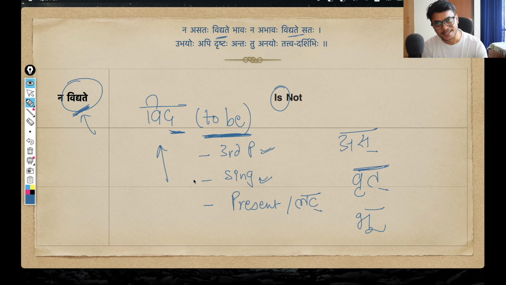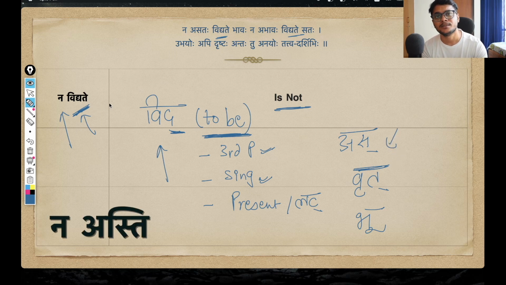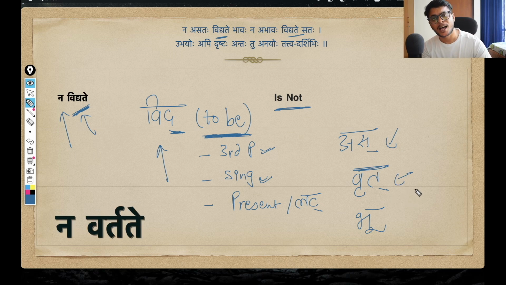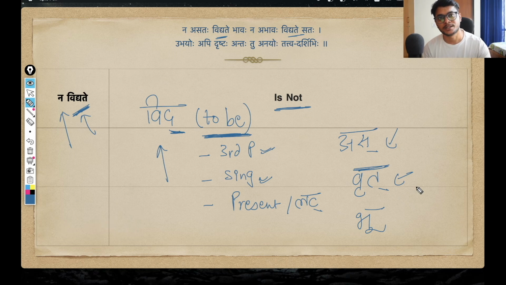Okay, something exists, something is. And since here we have na preceding it, obviously the meaning is negated here. So something is not, in that sense. Okay, na vidyate. So I hope this dhatu roop is clear. Suppose I would have taken as dhatu, then the form would have been na asti, is not, same meaning. Suppose I would have taken vrit dhatu, then the form would have been na vartate. Okay, it is an atmanepadi dhatu. So vartate, vartete, vartante. This is how its roop, its form goes.